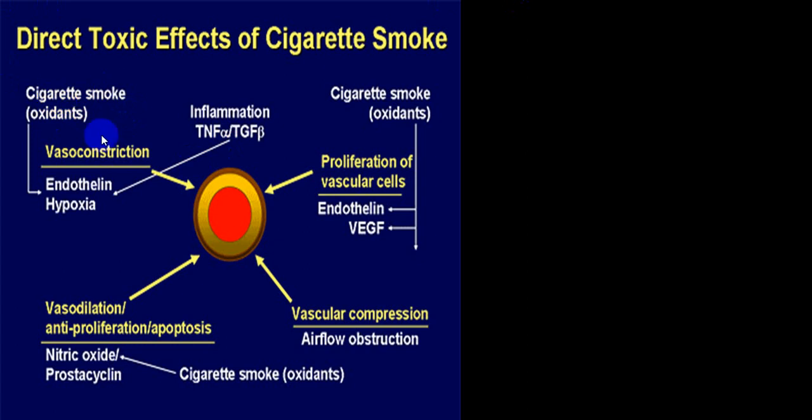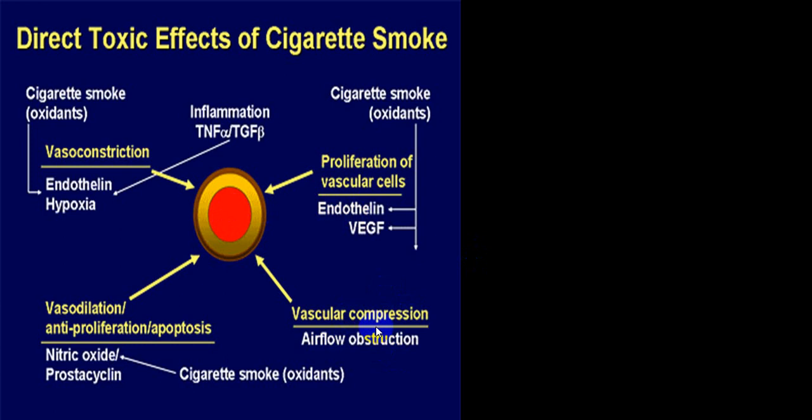So damage by vasoconstriction because of endothelial hypoxia, inflammation because of TNF alpha secondary to cigarette smoking. Oxidants also lead to proliferation of vascular cells because of growth factor and endothelin, and that will also produce arterial changes. So oxidants will produce vasoconstriction, inflammation and proliferation of the vascular bed.